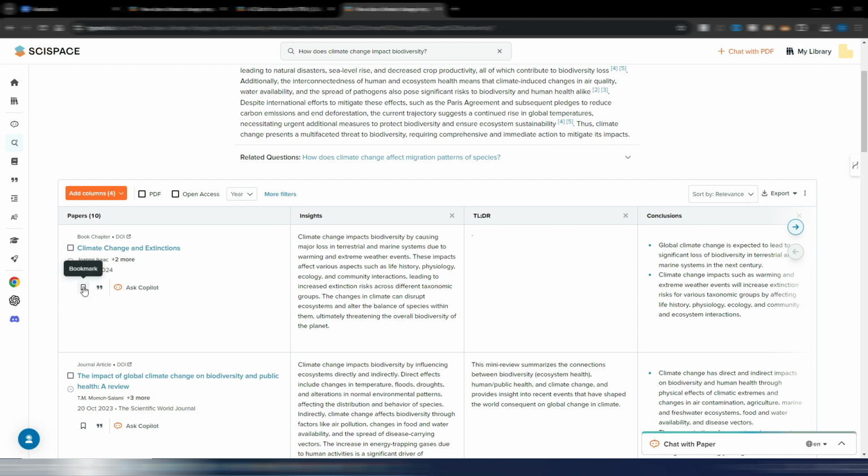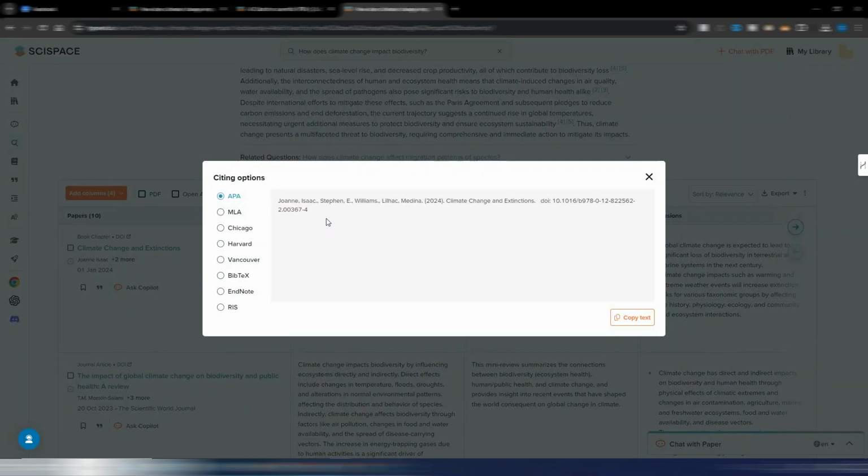If you want, you can bookmark this specific insight or this specific paper. You can cite it, so by clicking here, as you can see, you generate a citation, so you can then use this citation in your content with different citing options, the APA. Again, I'm not really an expert about these different options, but maybe you are.